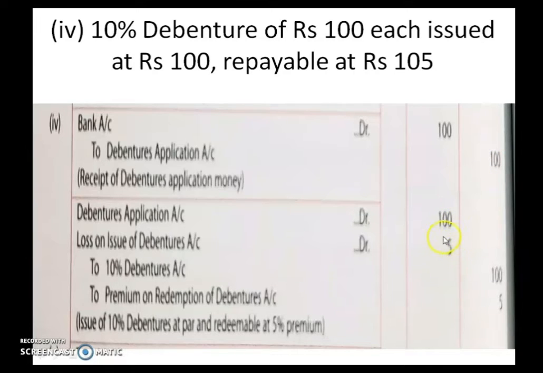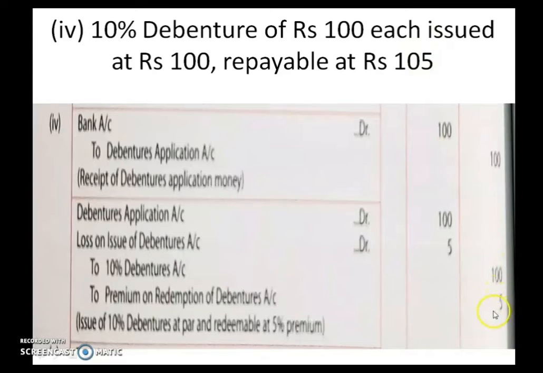Before speaking about this loss, let me tell you, 10% debentures account, 100 rupees itself. What is its nominal value? That should come under debenture account. Premium on redemption of debenture account is 5 rupees. See, a 100 rupees debenture you are repaying for an extra 5 rupees. So that 5 rupees is your premium amount.